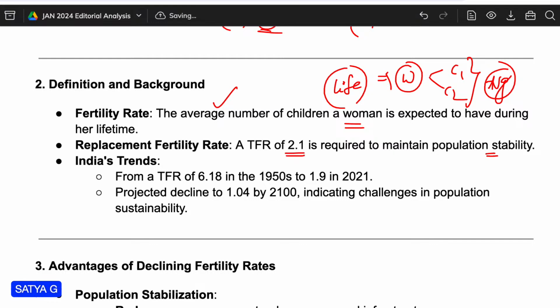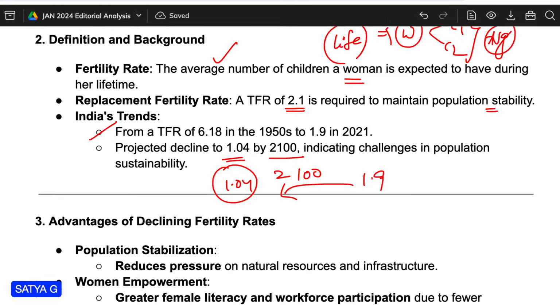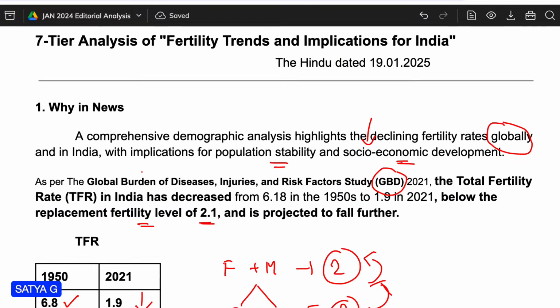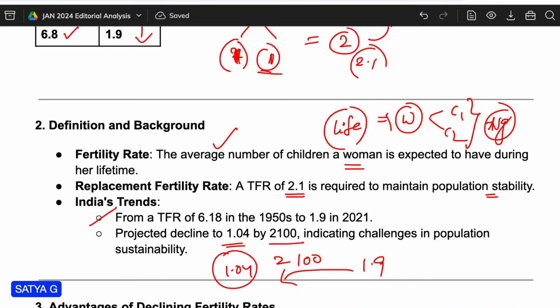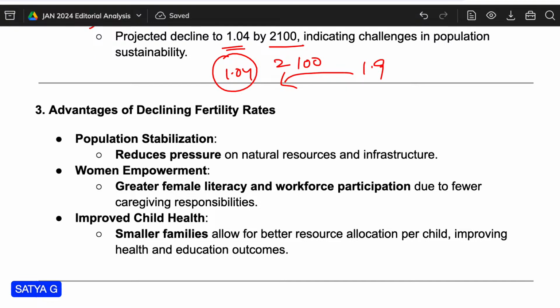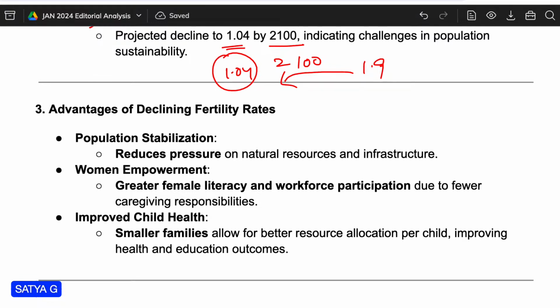When it comes to India's trends, we have already discussed this. By 2100, the projected rate is 1.04. Right now it is 1.9, and it is going down to 1.04. So these are the trends projected by this survey, GBD, the Global Burden of Diseases.